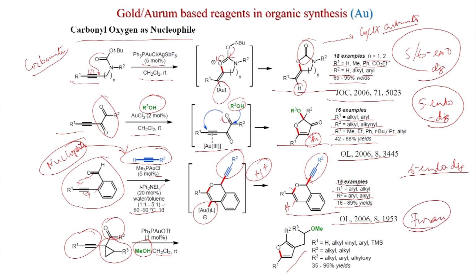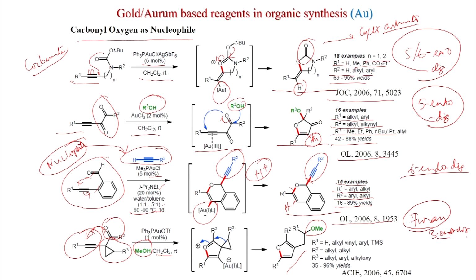Furan is formed with R1 substituent, R2 substituent, and here a methoxy group is present. And what could be the mechanism? So, this carbonyl coordinates here. So, this is also 5-endo-dig. So, 5-endo-dig cyclization gives this, oxygen and gold are on the opposite side. And now, the oxonium will generate after the carbonyl attacks the triple bond.